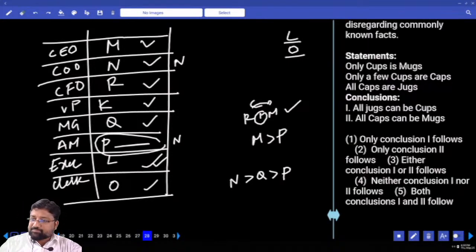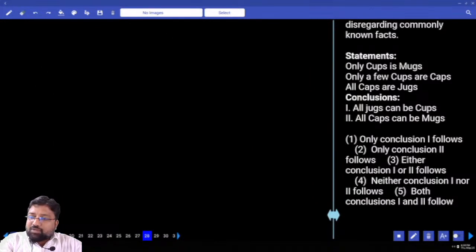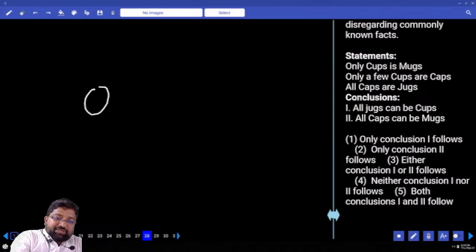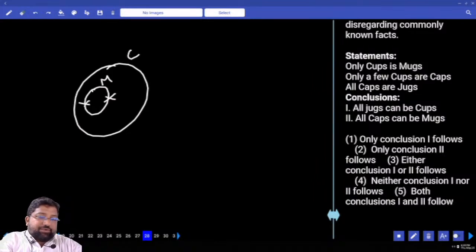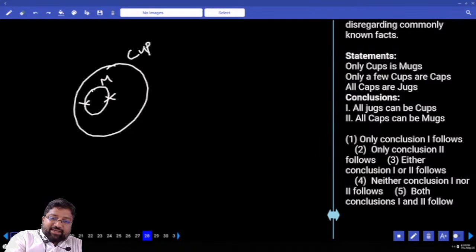Syllogisms. Only cups are mugs. Be careful, only cups are mugs means all mugs are cups, but mug is an exclusive property of cup. Only a few cups are caps.